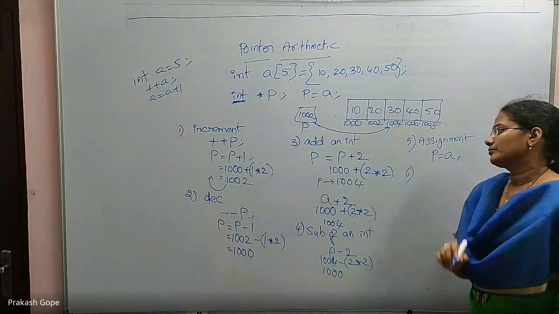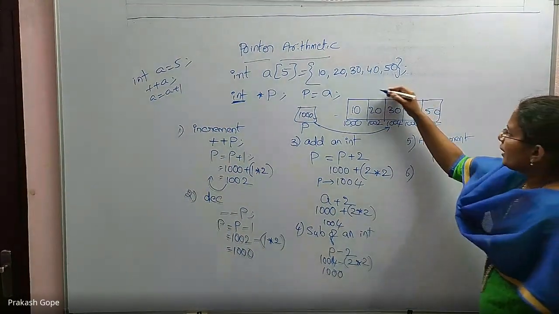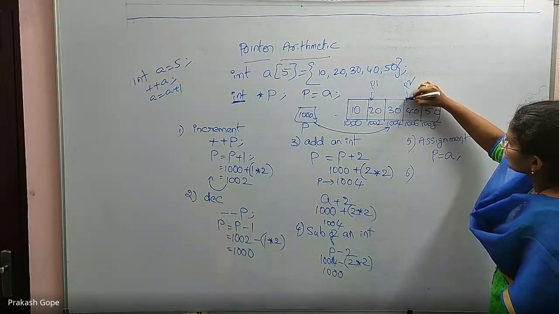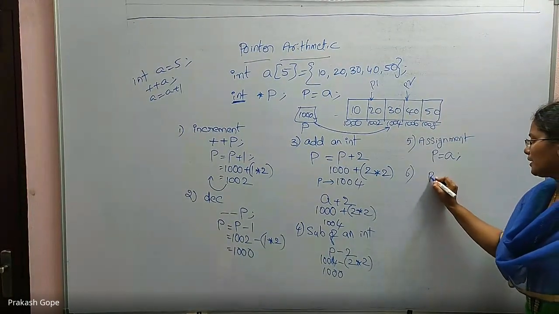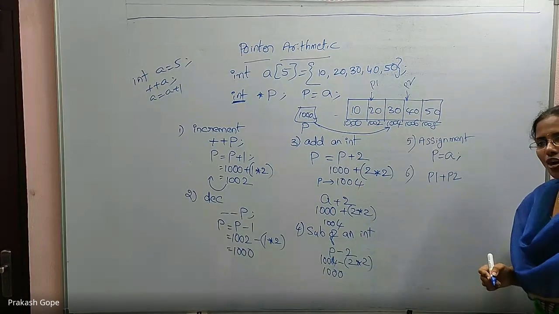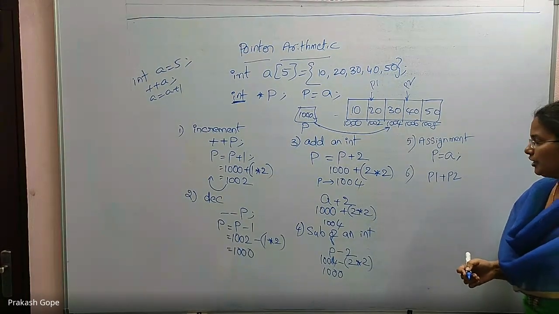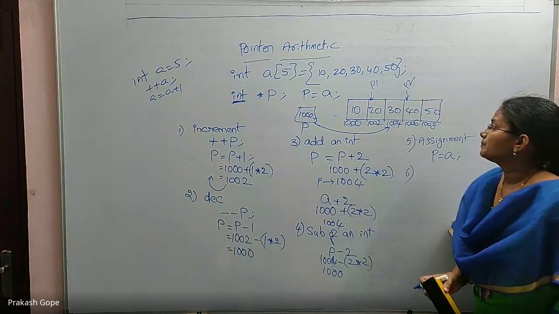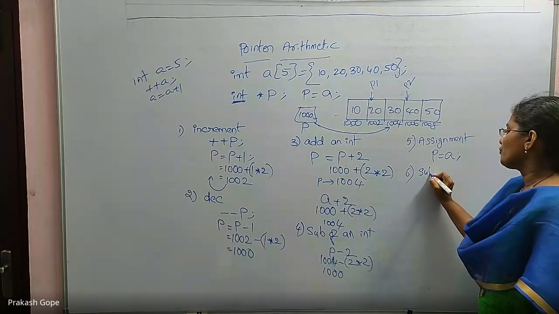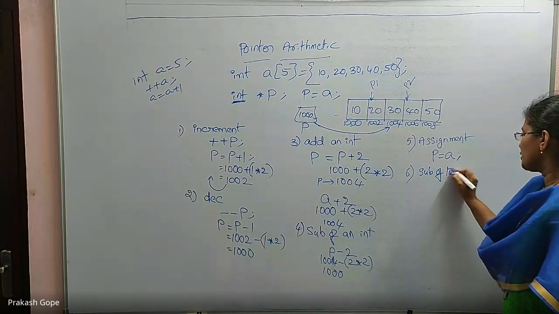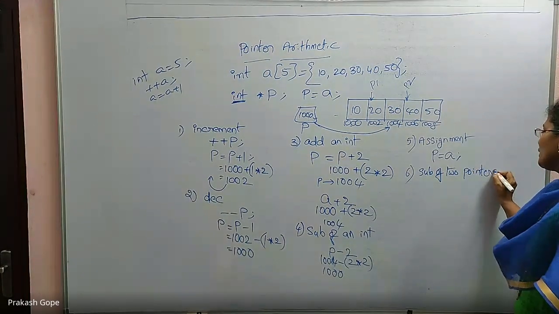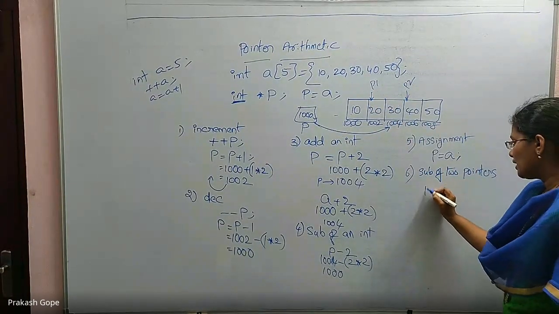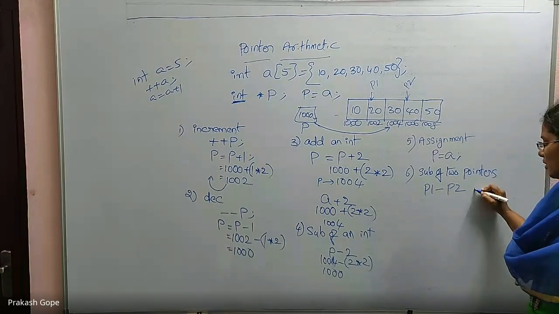Then, for example, if I have a pointer P1 pointing to this integer, one more pointer P2 pointing to this integer, can I say P1 plus P2, which means addition of 2 pointers. Is this allowed in C? Addition of 2 pointers. This is not allowed in C. Compiler will give compilation error. Okay. But subtraction of 2 pointers is allowed. Both of them must be of same type. P1 is also integer pointer. P2 is also integer pointer. So I can say P1 minus P2. This is a valid expression.